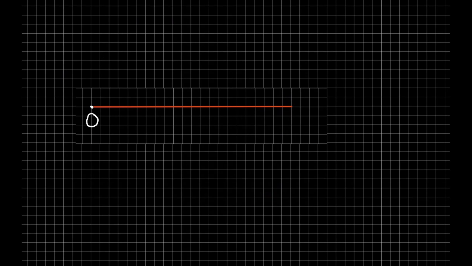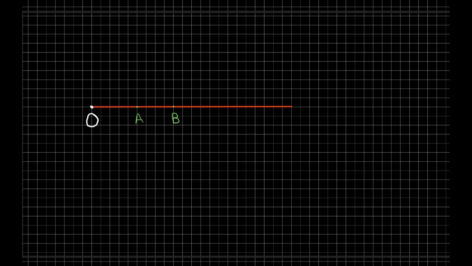And now you have various friends who live in various places. So maybe you have a friend here, friend A, and then you have another friend B who live in different places. What you want to do is give directions to somebody about where friend A lives. Now note that you can only travel along the red line. So let's assume that each one of these is 1 unit. I'm going to assume this distance is maybe 1 kilometer, okay?